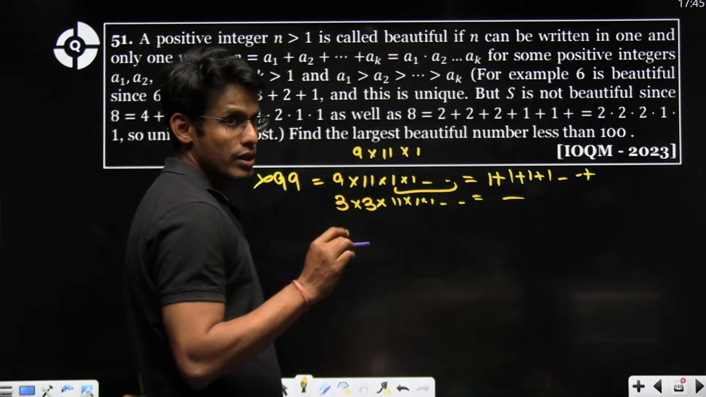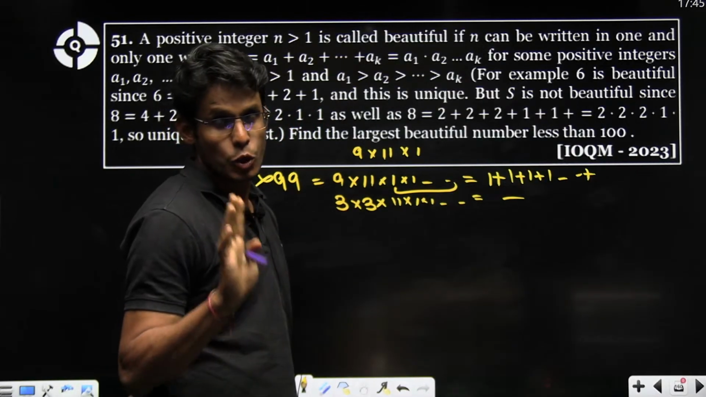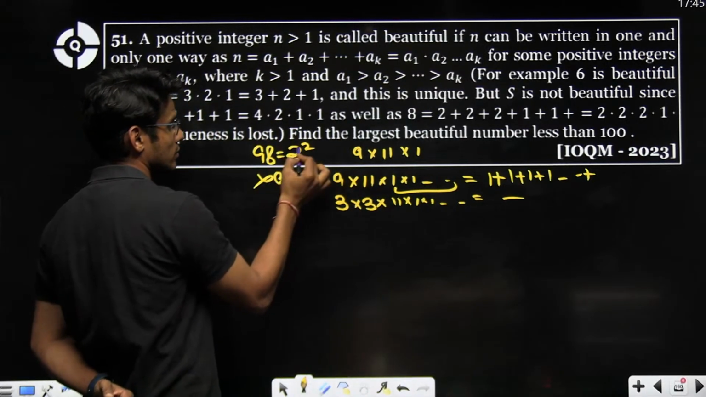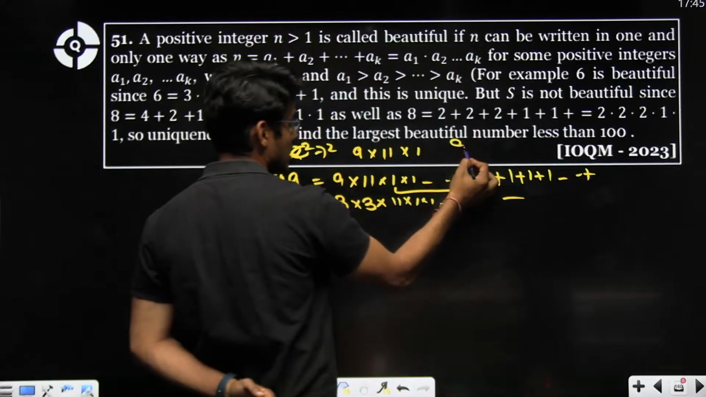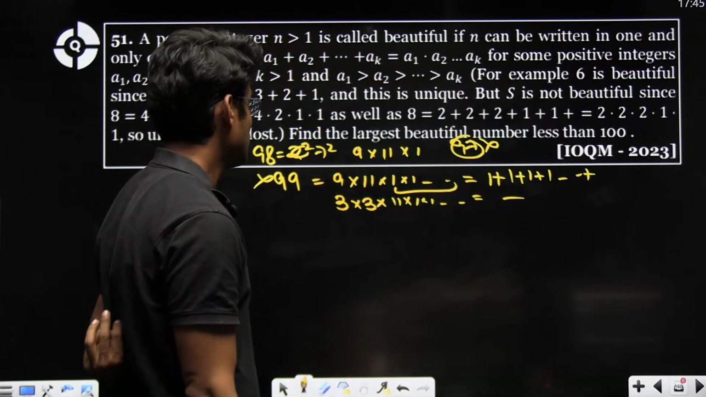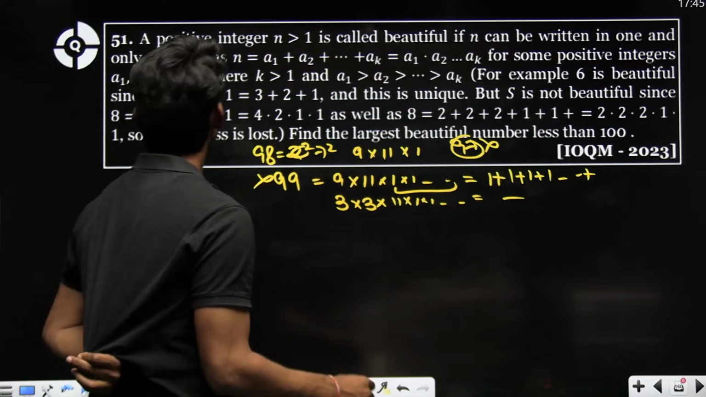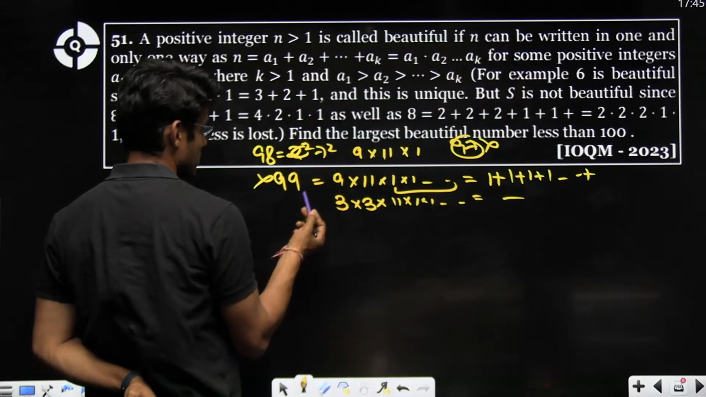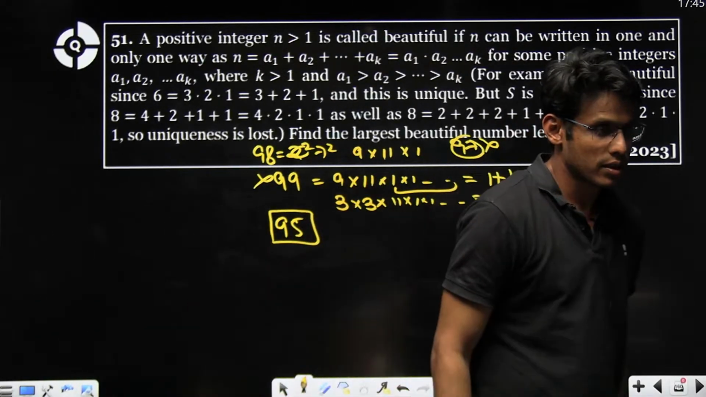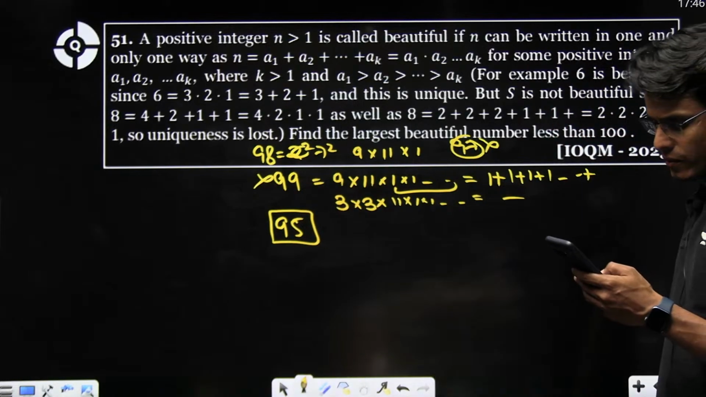So basically, your number should be product of two prime numbers only. 98 has 2 square, 7 square. 97 is a single prime number, which is a problem, right? 96, obviously not. 95 is the biggest number because 95 is the product of two prime numbers.